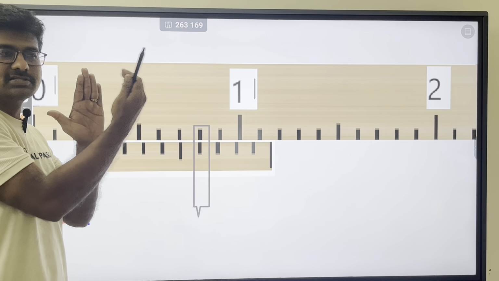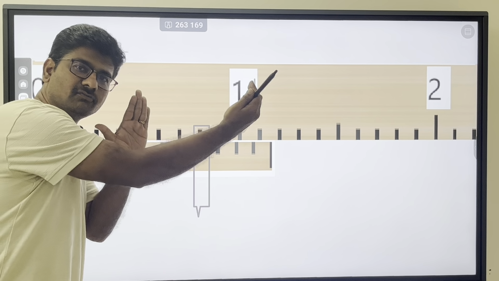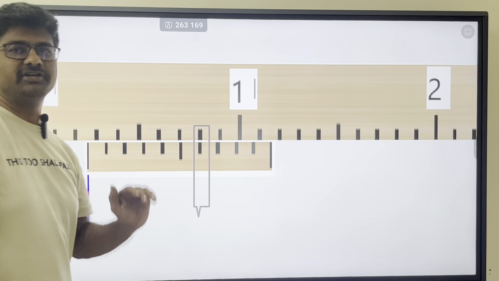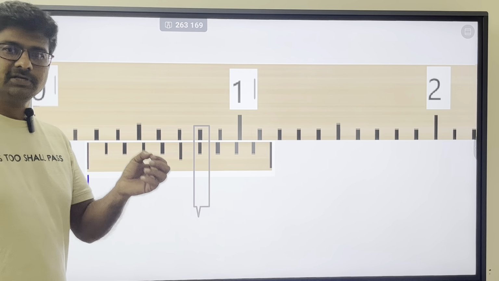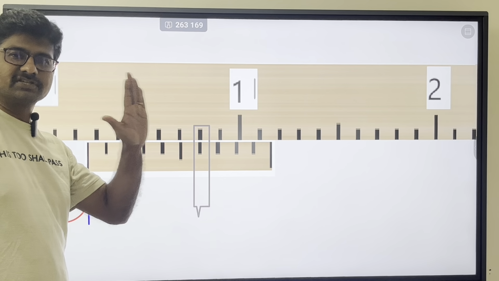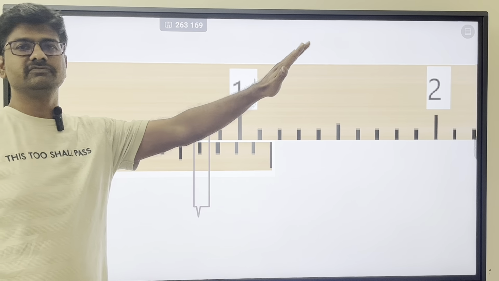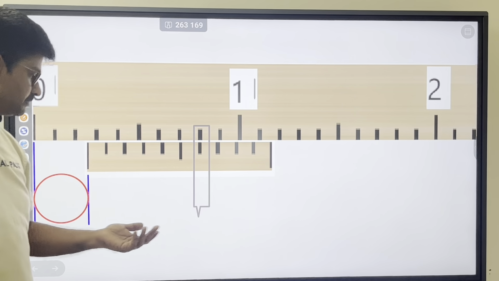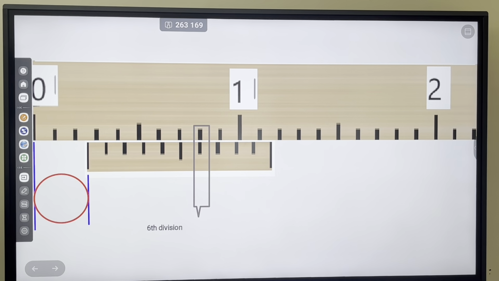The fourth division, 0.4 mm. The fifth division, 0.5 mm. That's how it is. It's very simple. Each is making 0.1 mm. Suppose the ninth division is coinciding, it is 0.9 mm.